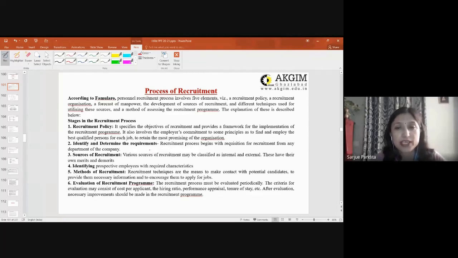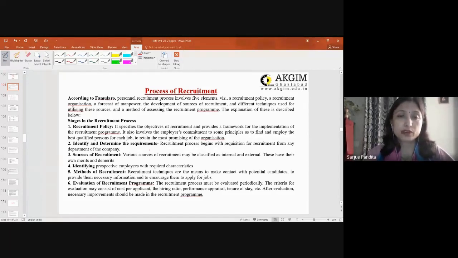That is very essential. If the analysis by the HR planner goes wrong, the same wrong information will be conveyed to the recruiter, and then the organization will land in hot soup, because the organization might not get the right skill. So one must determine the requirements.